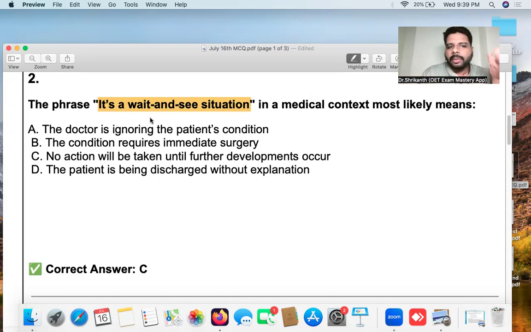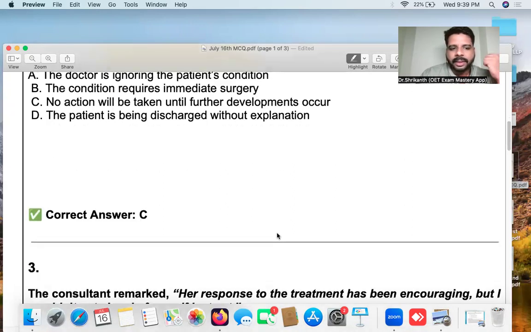So what is the person saying? It is a wait and see situation. We don't know what the future could be. The future is unexpected. We have to wait and see what happens. So no action will be taken until further developments occur. Presently no actions will be taken until in the future any developments occur. It's a very straightforward simple question. Now let's go to the third question, and then we will have a discussion regarding reading part C.